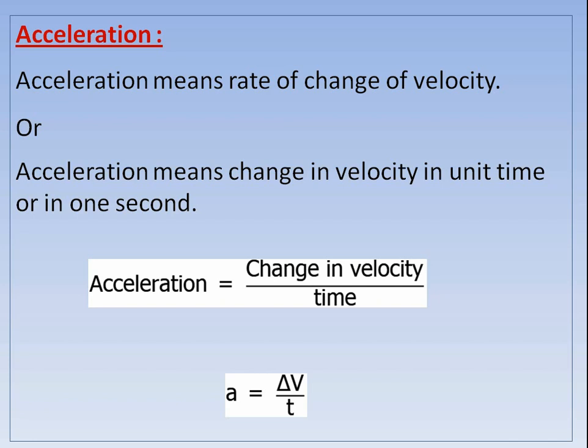We can find out acceleration by using the equation acceleration is equal to change in velocity divided by time, because rate of change means divide by time. Acceleration can be written in short form a is equal to delta v upon t, where delta v means change in velocity.